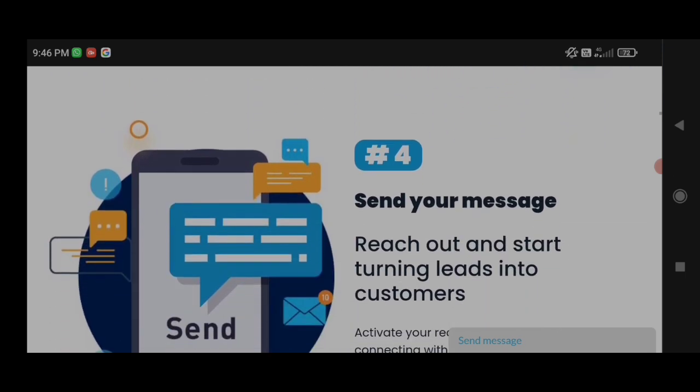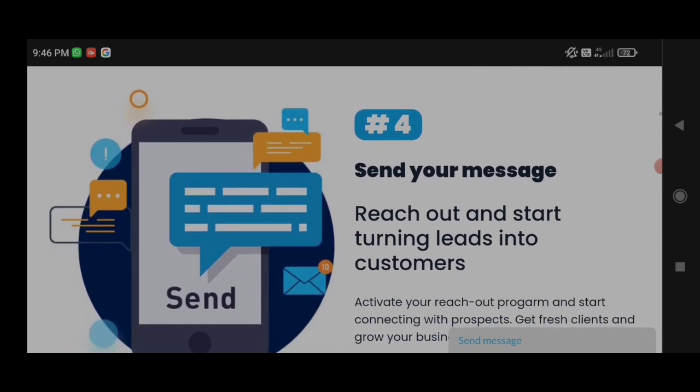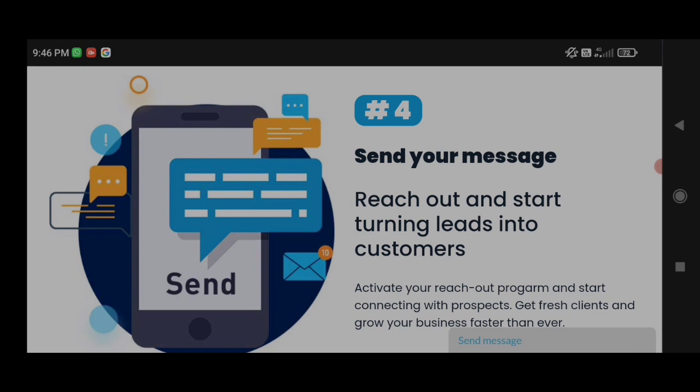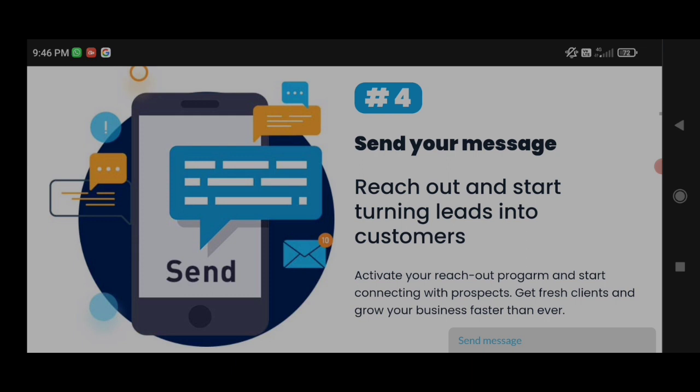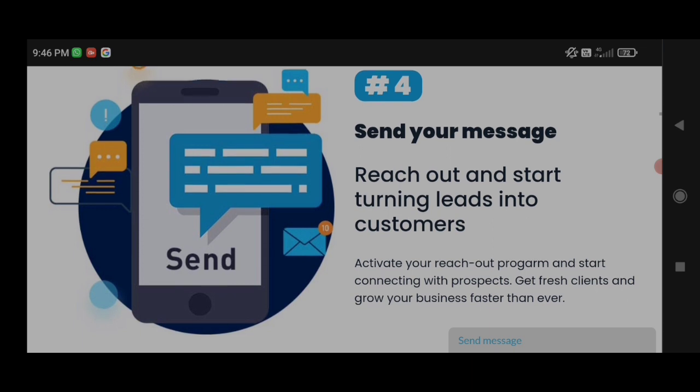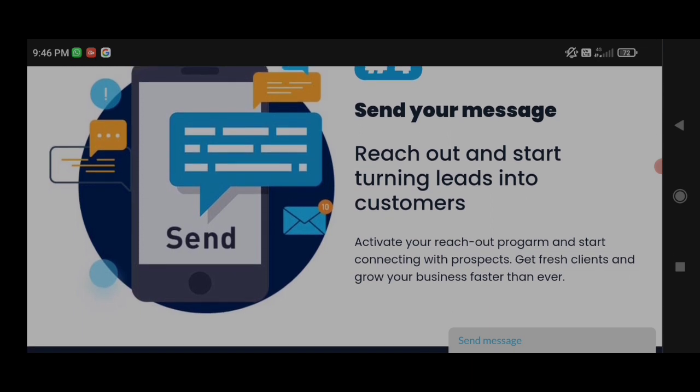Fourth, send your reach out and start turning leads into customers. Activate your reach out program and start connecting with prospects. Get fresh clients and grow your business faster than ever.